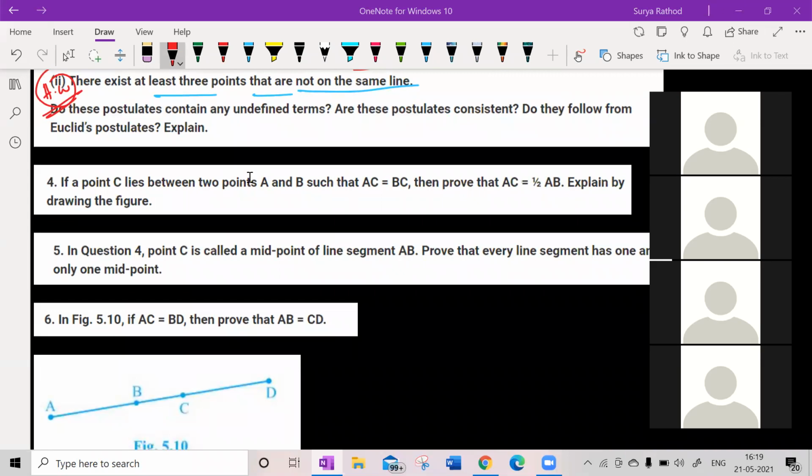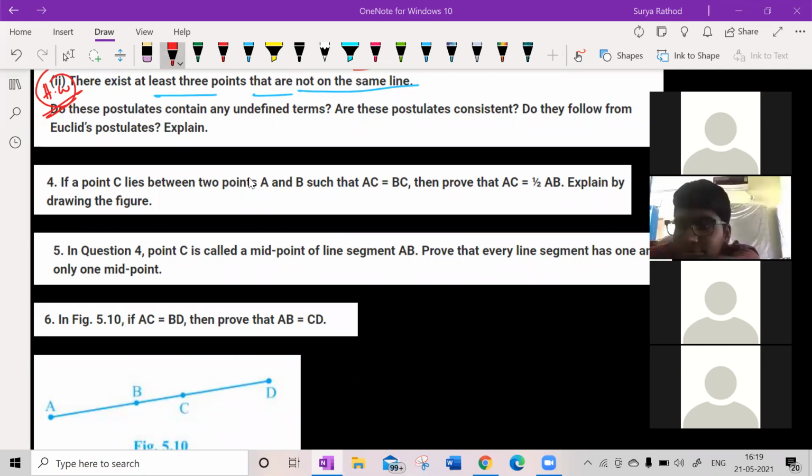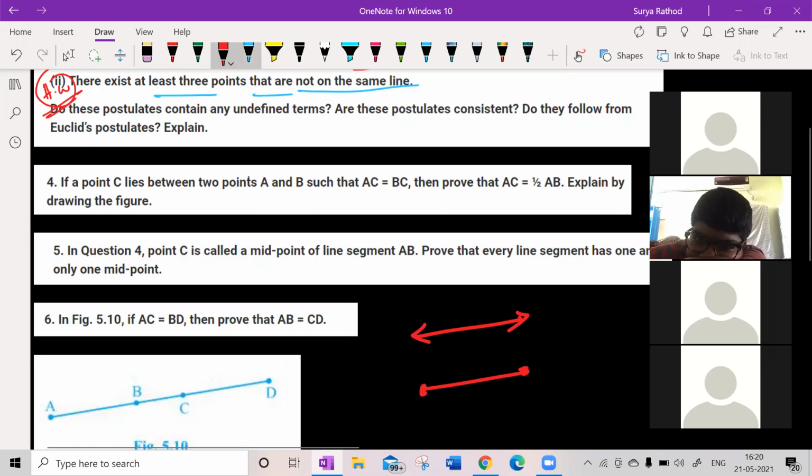Sir, can a terminated line be produced indefinitely? See here, what is the difference between line and line segment? This is my line. Try to understand here. This is my line segment.